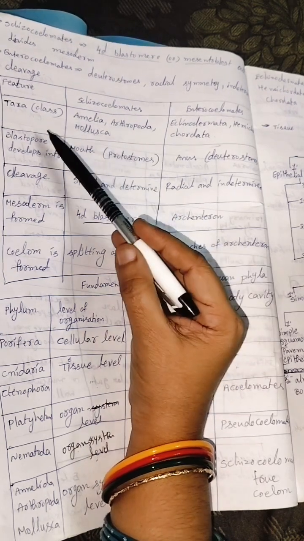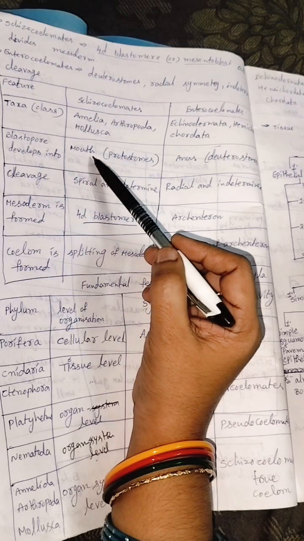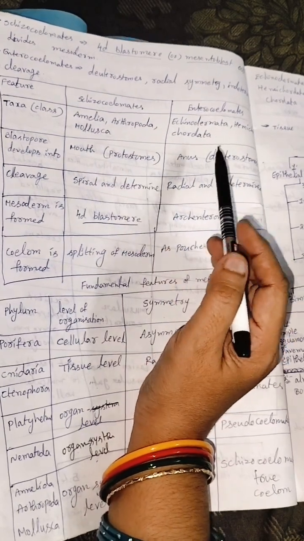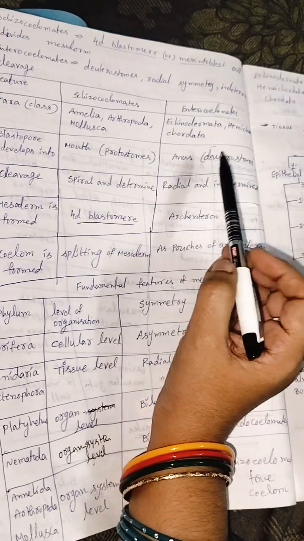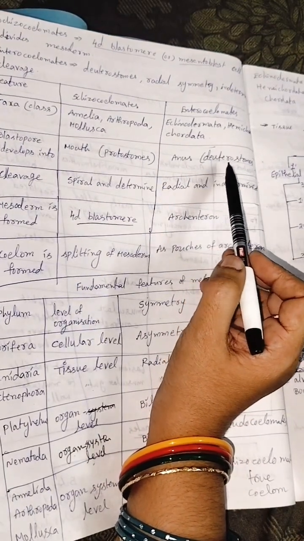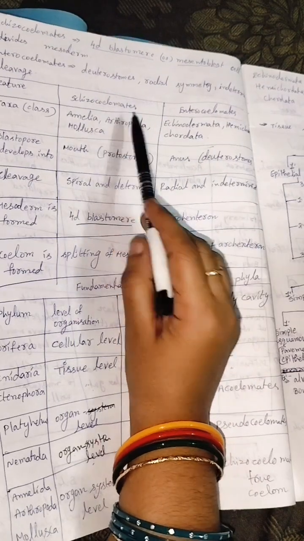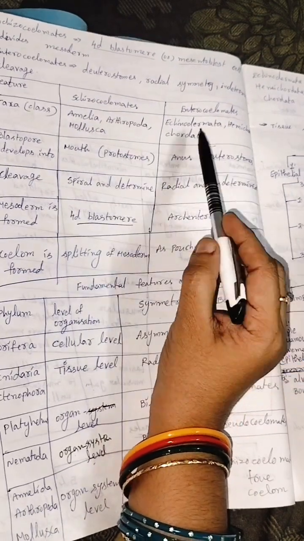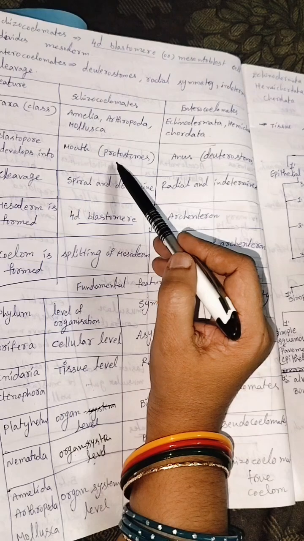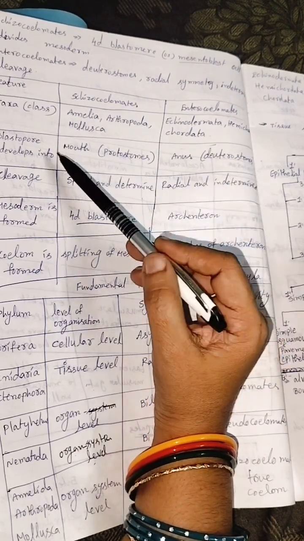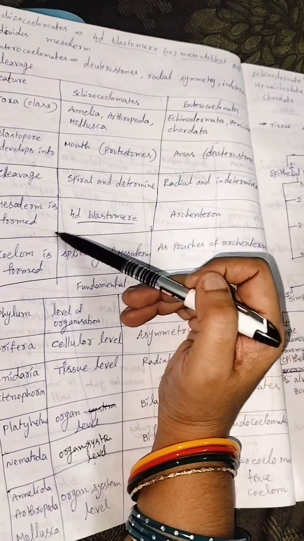Protostomes means blastopore develops into mouth, so it is schizocoelomates. Next one, blastopore develops into anus. It is deuterostomes. So protostomes are schizocoelomates, deuterostomes are enterocoelomates. Protostome means blastopore develops into mouth and deuterostome means blastopore develops into anus.